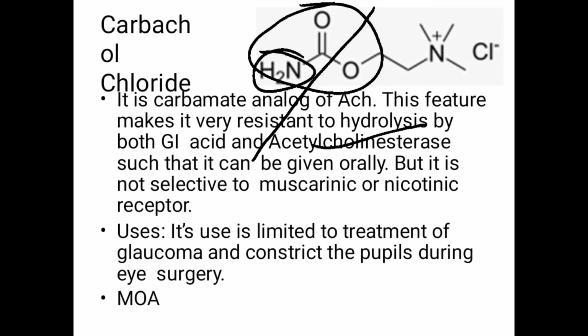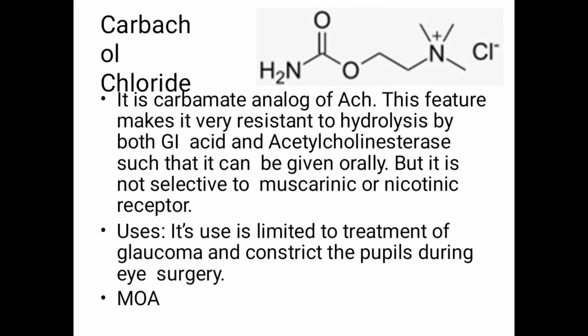But as there is no alpha, no beta methyl group here, this does not have any kind of selectivity towards the muscarinic receptor or towards the nicotinic receptor. Okay, so if you observe the structure, if an ester is there, it can undergo hydrolysis and its duration of activity decreases. But due to the presence of the carbamide group, this NH2 group, it becomes resistant to hydrolysis by the enzyme acetylcholinesterase. Hence, it can be given orally.